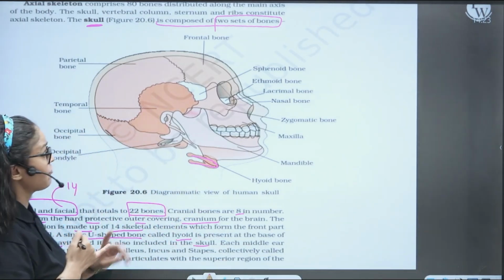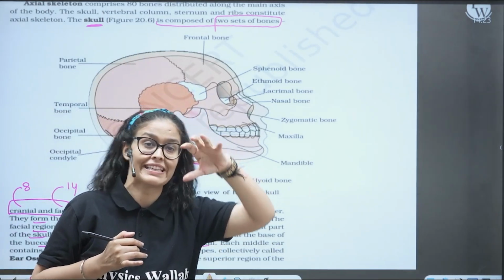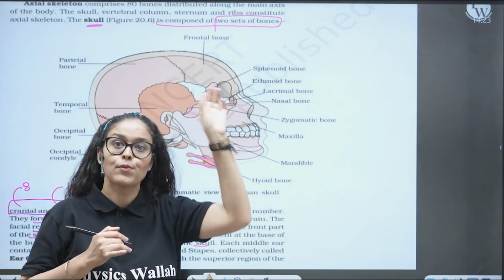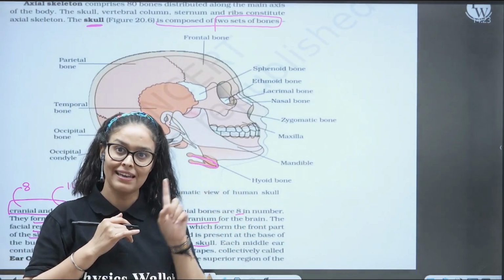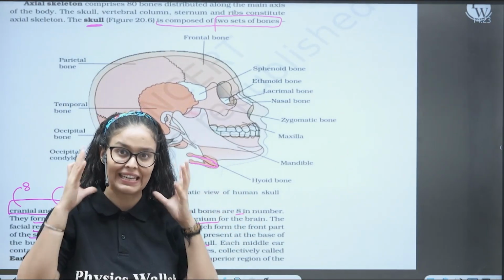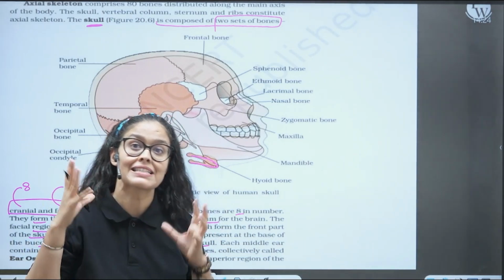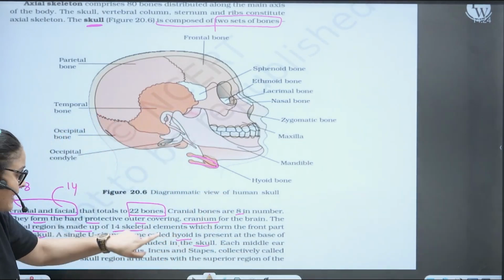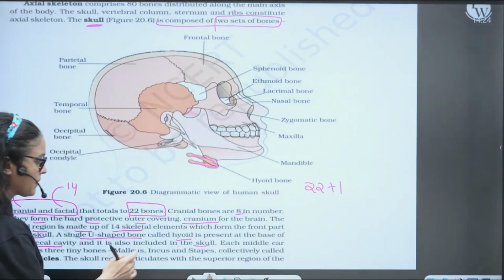So first of all, if they ask you this question in the NEET in this way, that skull is composed of 2 set of bones, and what are those 2 set of bones, you will write down cranium and facial bone, total 22. But when they ask you total bones in the skull, the hyoid bone also, in the next line, they have involved the hyoid bone also in the skull.